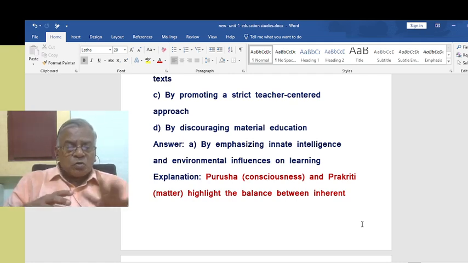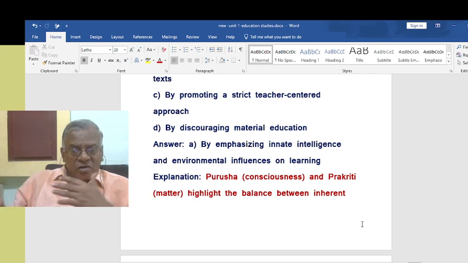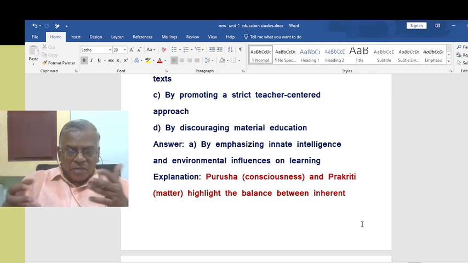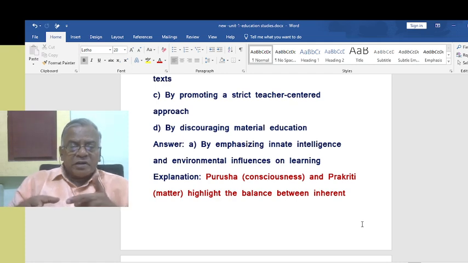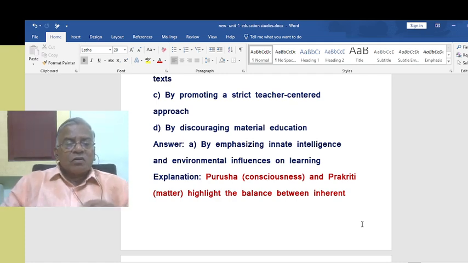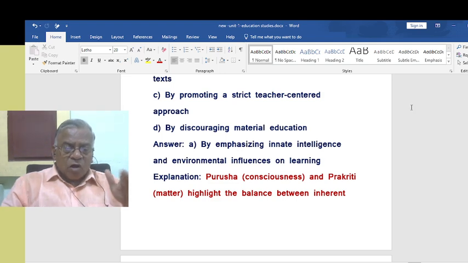What is happening to Prakriti? Prakriti is always influenced by the world, by the senses, by the five bhutas, by so many disturbances. So these are the environmental influences on learning. This is how we can utilize these concepts in modern education. It gives clarity to modern education that way.